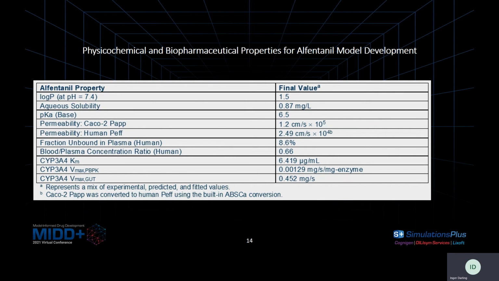So these last two slides just provide the model development information for alfentanil PBPK model that was used in this validation of the efavirenz model. This table lists the final values used of physical, chemical, and biopharmaceutical properties for the final model of alfentanil. And general assumptions for this model development were that alfentanil was absorbed from the gut via passive diffusion, and alfentanil was primarily metabolized by CYP3A4 with negligible renal elimination.